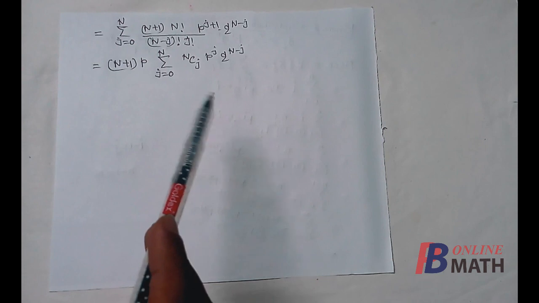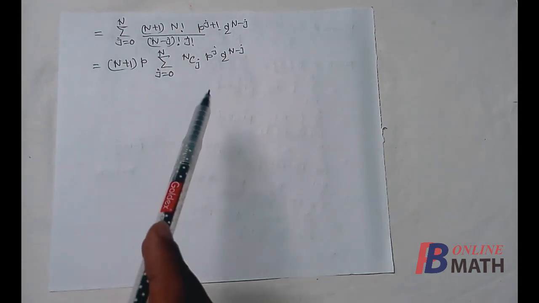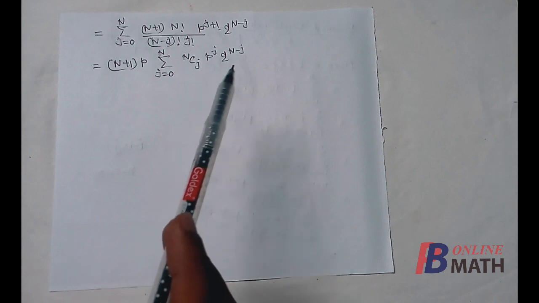Now in some previous part we have already shown that this summation is nothing but the binomial expansion of q plus p to the power n.